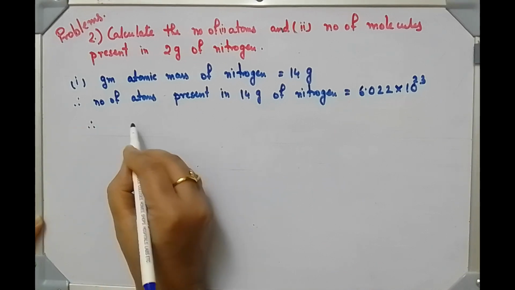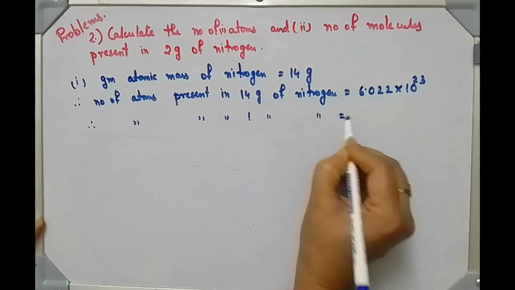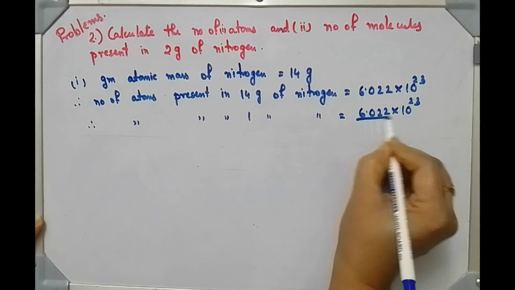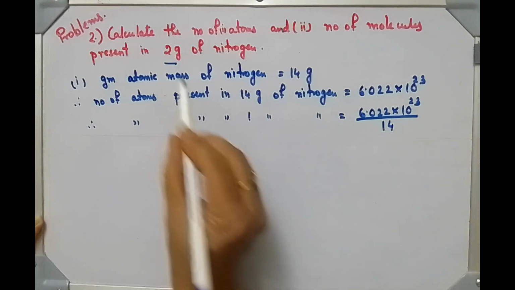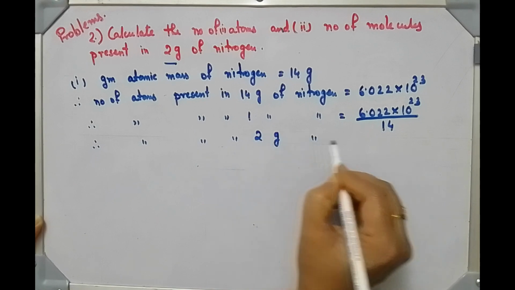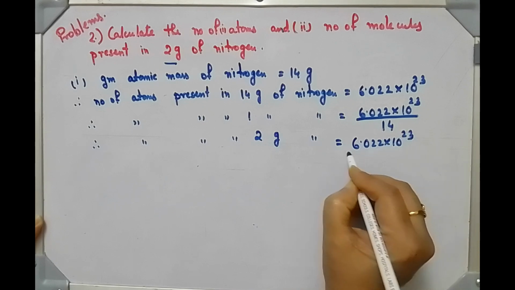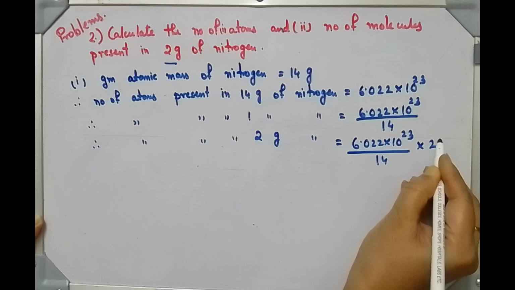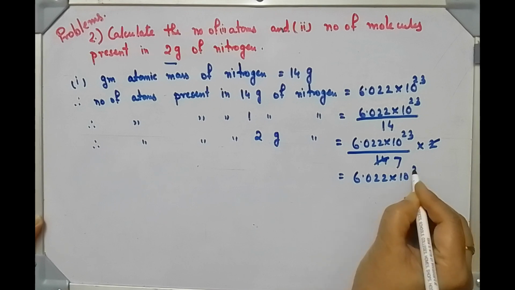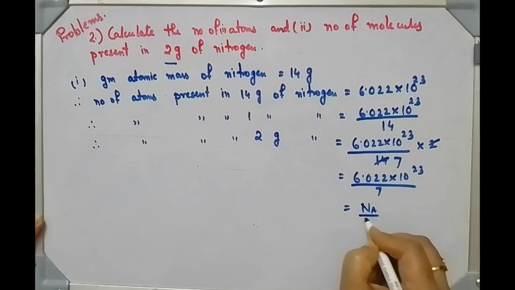Therefore, number of atoms present in 1 gram of nitrogen is this, and it is given 2 gram. Present in 2 gram of nitrogen is this much. Means you can write this is Avogadro number divided by 7.